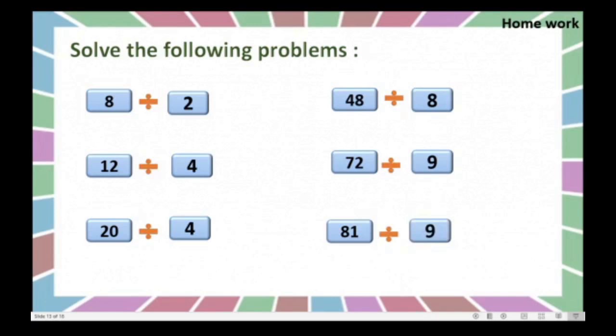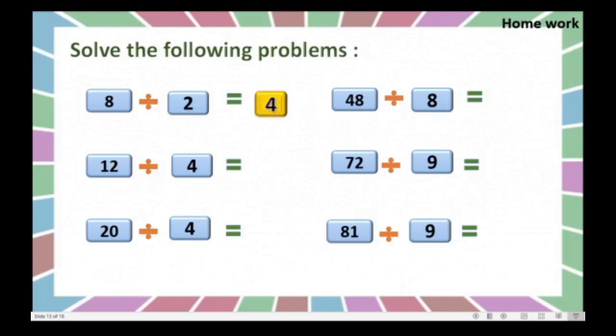Now come on. Move to the first one. 8 divided by 2 is equal to how much? You can recite the table for 2 until 8 comes. 2 ones are 2, 2 twos are 4, 2 threes are 6, 2 fours are 8. So 4 is the answer.